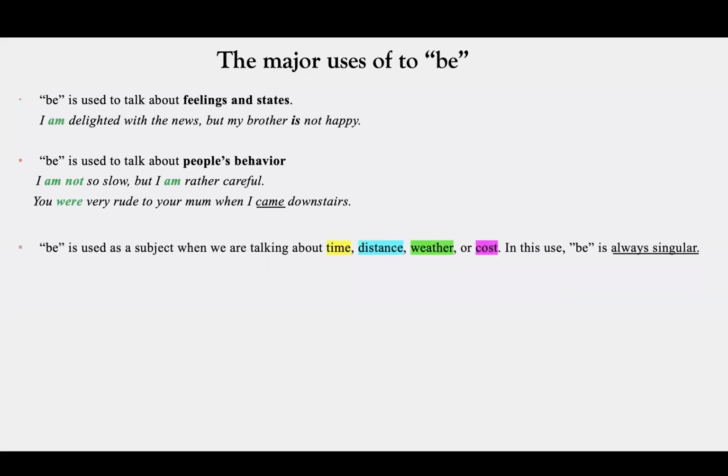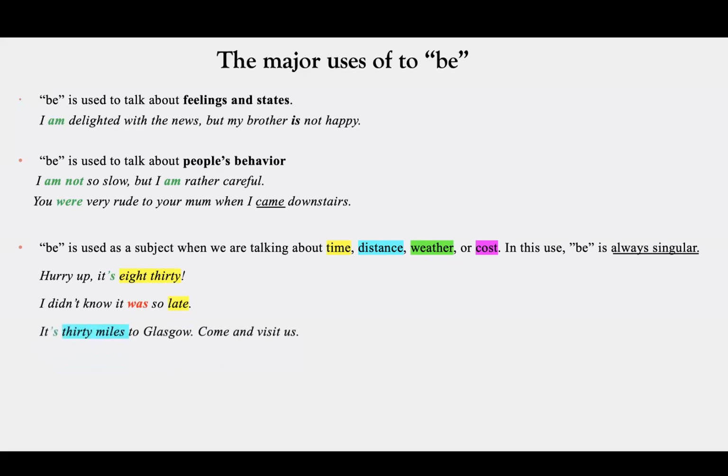Be is used as a subject when we are talking about time, distance, weather, or cost. In this use, be is always singular. Let's check it. Hurry up, it's 8:30. We are talking about time. I didn't know it was so late. It's talking about the past, and it's still talking about time.